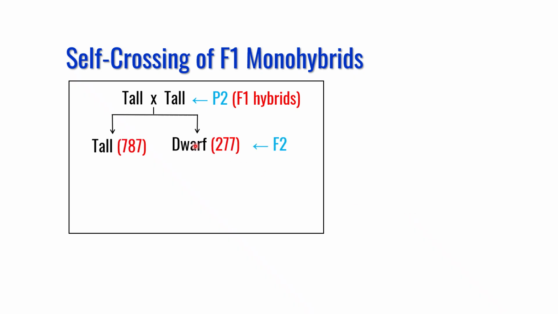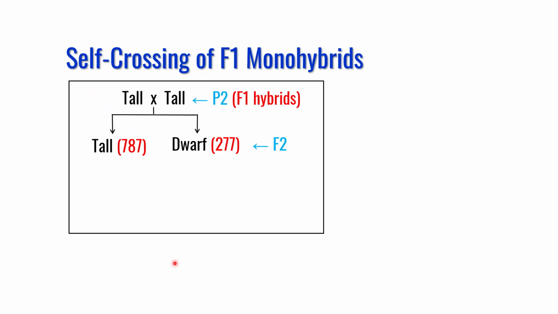To know the fate of the recessive trait in this experiment, he self-crossed F1 plants, which were monohybrid, and they were called P2 generation plants, parental generation 2 plants. So P2 plants are not pure, they are monohybrid, obtained from the first experiment I explained already. In this experiment, he grew about 1000 plants, 787 were tall and 277 were dwarf. So dwarf is reappearing, it was not lost, it was not changed, it reappeared. They segregated and reappeared, and he obtained similar results using other traits as well.